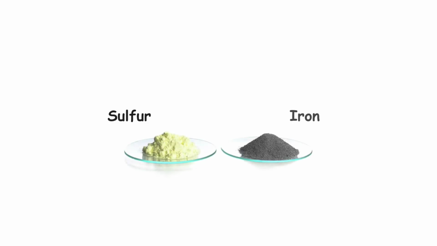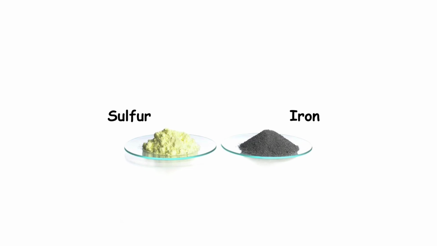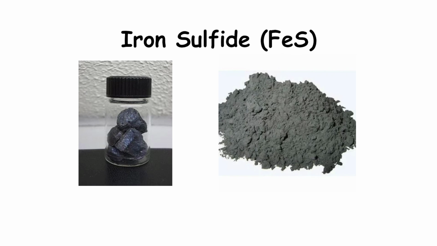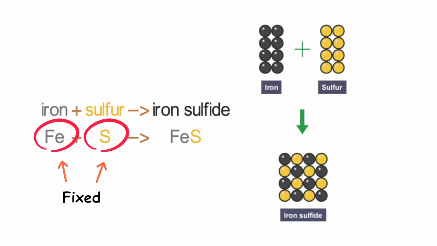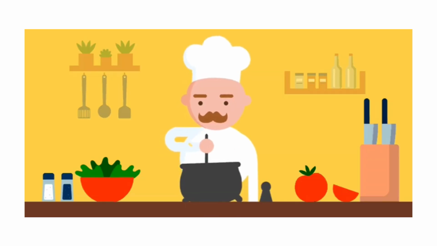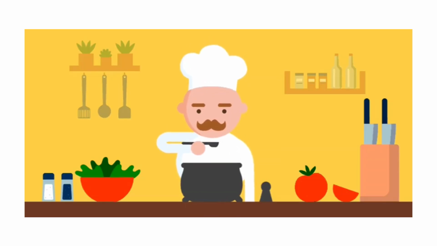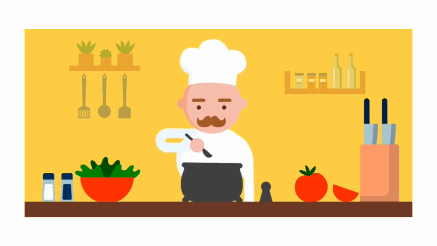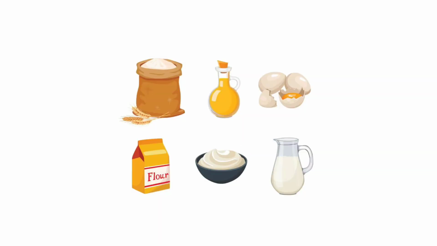If you had the metal iron and some sulfur, you could mix them up in any proportion you wanted to. But in iron sulfide, FeS, a compound, the proportion of iron to sulfur is always exactly the same. Well, that is, in a mixture, substances can be combined in any proportion, like adding a pinch of salt to your dish. But in compounds, the proportions are fixed, like the exact amount of ingredients needed to bake a cake.